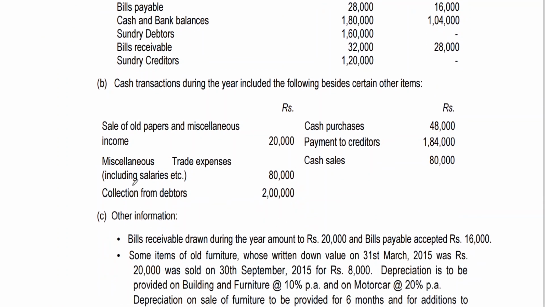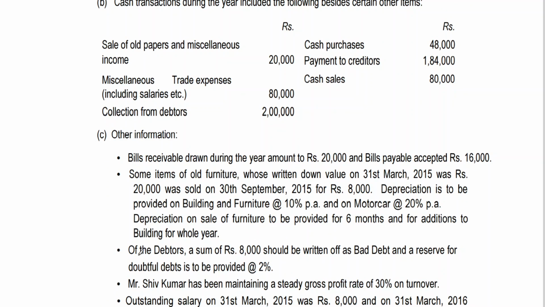Addition to furniture, you can see here, my dear friends. Additions, and for additions to building for the whole year. Not only addition to building, and we don't know when the furniture has been purchased. You can see some of the old furniture whose written down value on 31st March 15 was 20,000 was sold on 30th September 15 for 8,000.